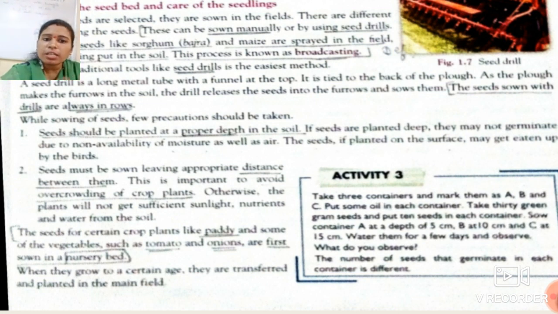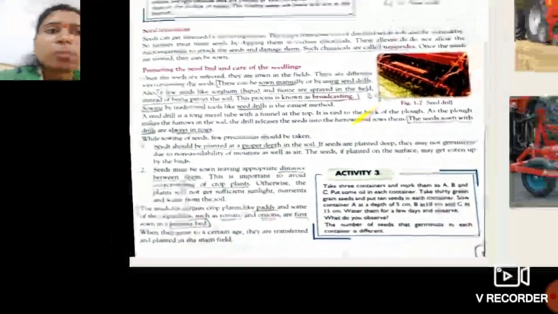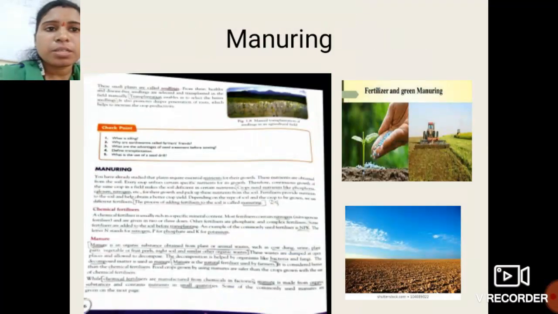So the seeds of certain crops like paddy, and vegetables such as tomato and onions, are first sown in the nursery bed, and when they reach a certain age, they are transferred and planted in the main field. So before going to the main field, these plants should be planted in the nursery bed.